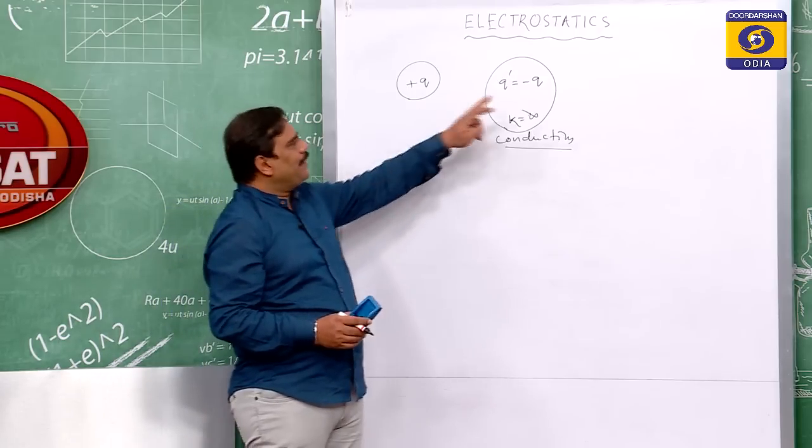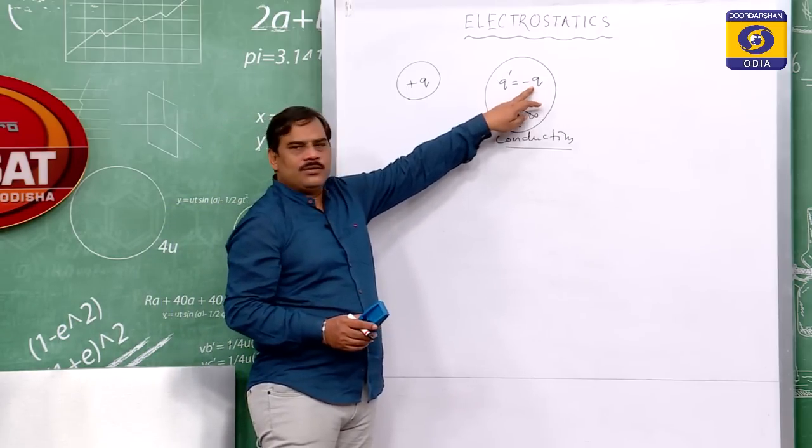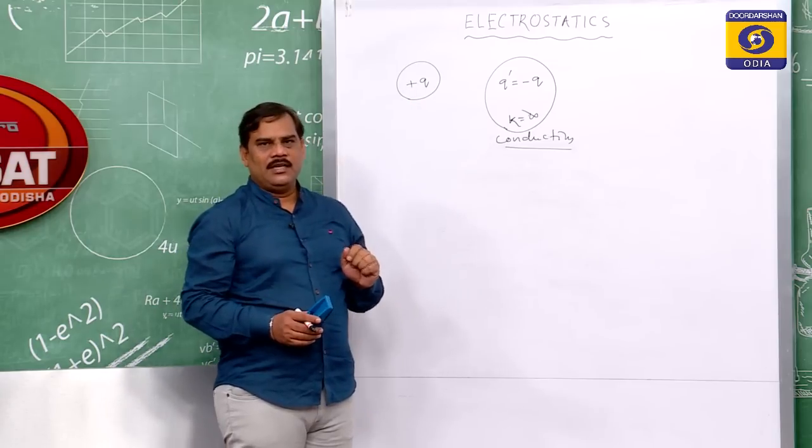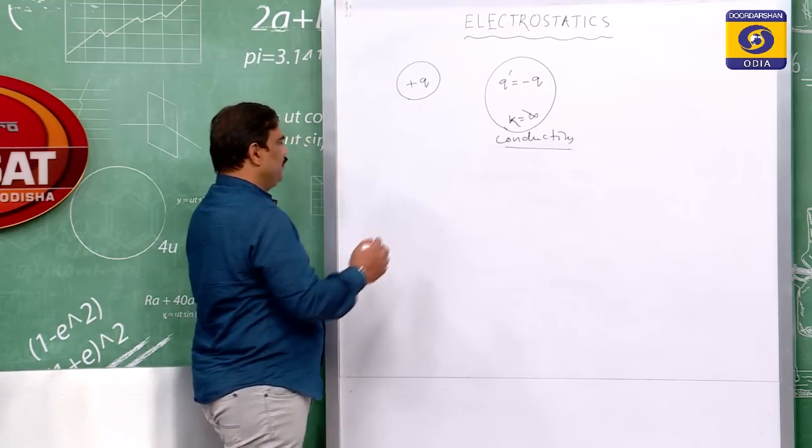Again, the maximum charge induced on a conductor depends on its capacity. Let us take a small example.